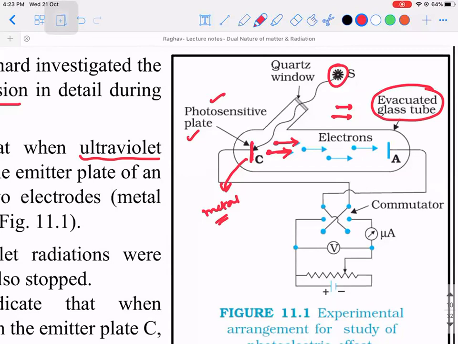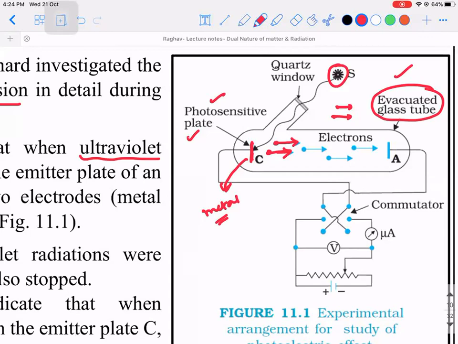The most important thing is, we do not want these electrons to undergo collision with any other particle. If there was an air medium inside, then what would have happened? The electrons would have undergone collision with whom? All the air molecules. Right? Since we don't want that to happen and we need to generate an aligned pattern of all these electrons, we are creating an evacuated glass tube. Everything has a logic, right?